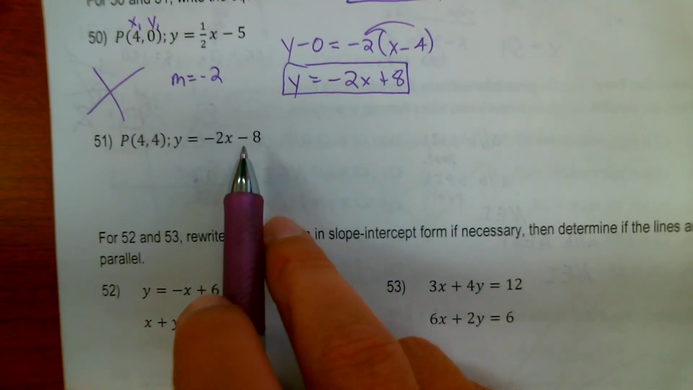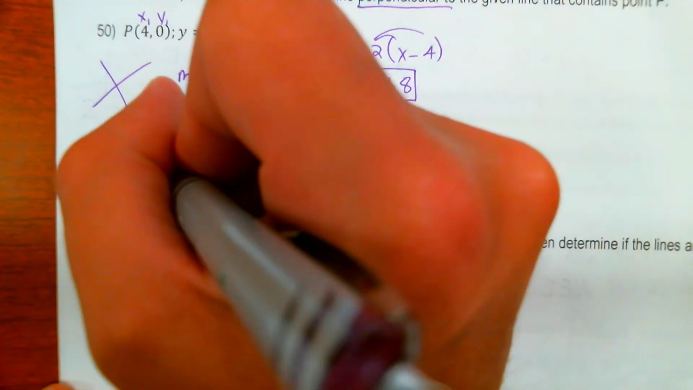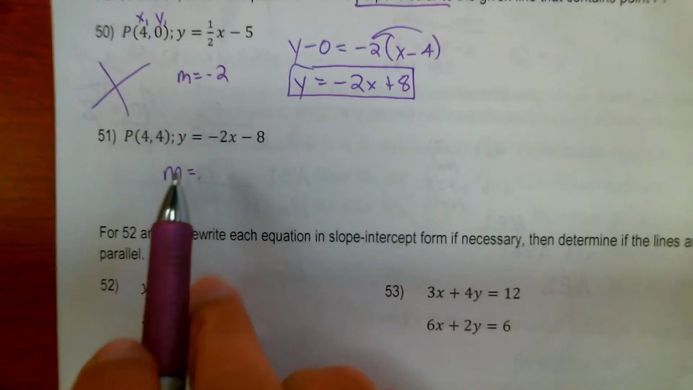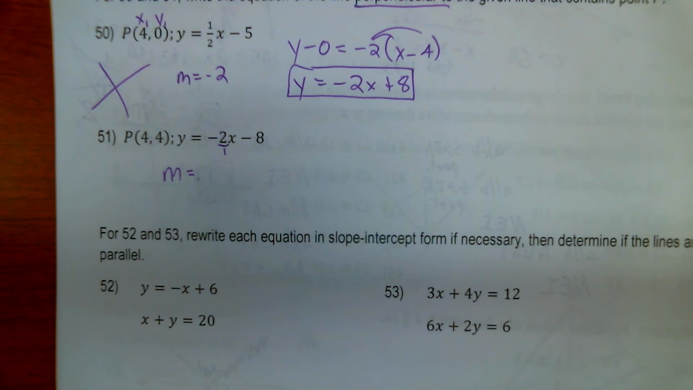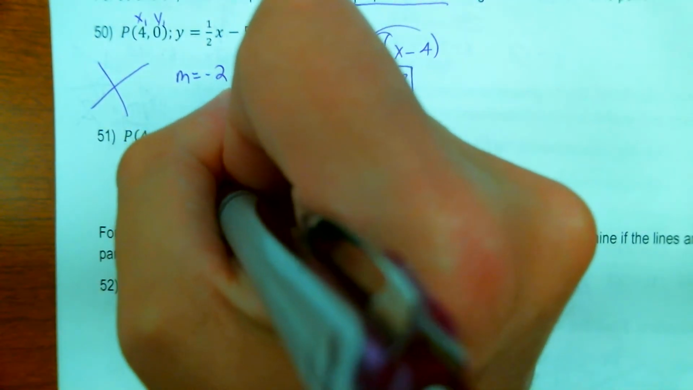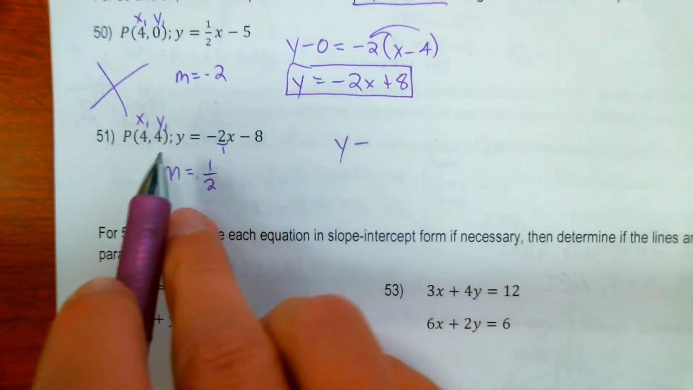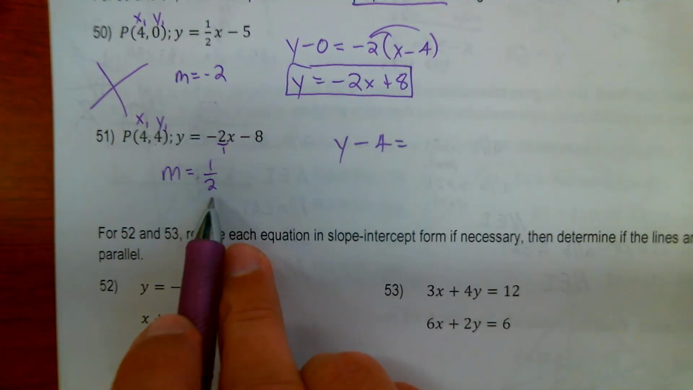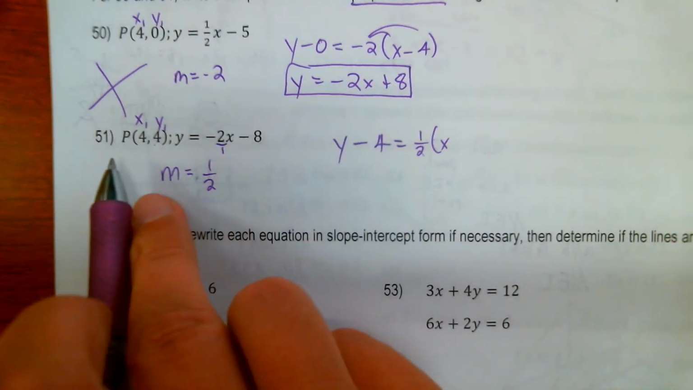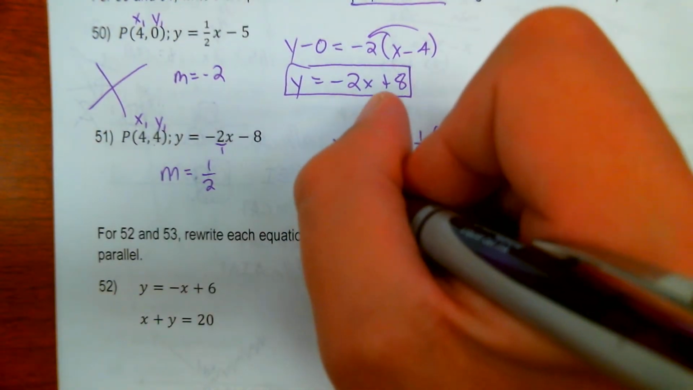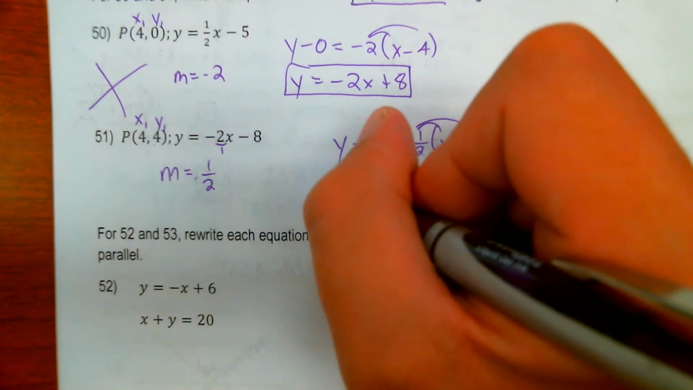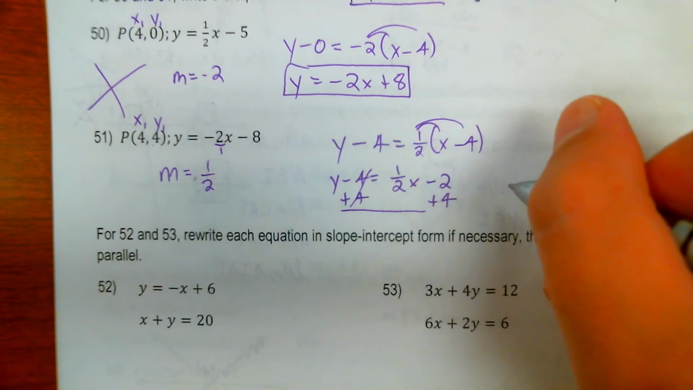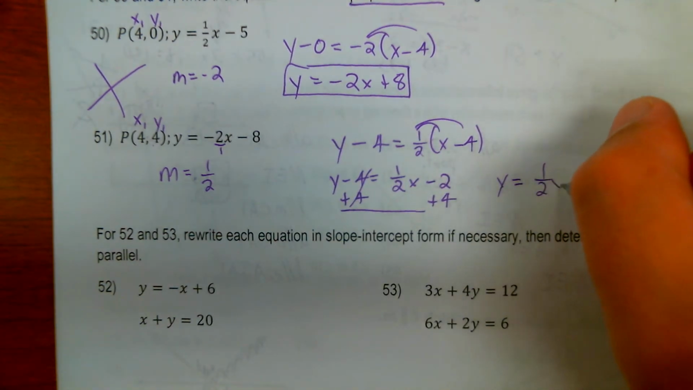Number 51. Okay, I want something that's perpendicular to that guy. So what is the negative reciprocal of negative 2? Change the sign, so it's going to be positive, flip the fraction. This is 2 over 1. Any number can be written as something over 1. So if I flip that, that's going to be a positive 1/2. x1, y1. Okay, so I have y minus y1 equals m times x minus x1. y minus 4, distribute, equals 1/2 x. 1/2 of negative 4 is negative 2. I'm going to add 4 to both sides. y equals 1/2 x plus 2.